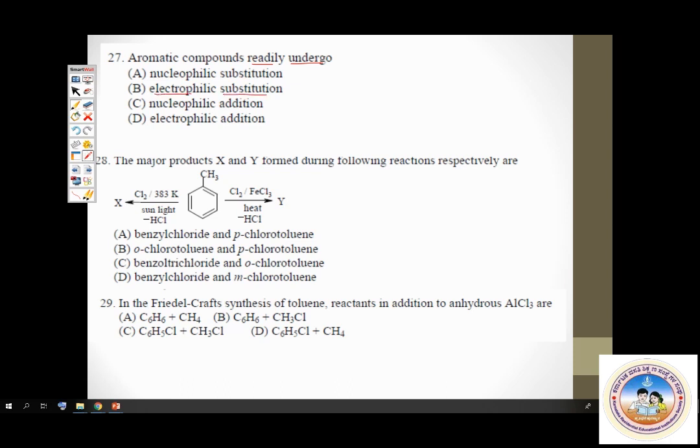Question number 28. The major products X and Y formed during the following reactions respectively are... See, the given compound is toluene, and in one case you treat it with chlorine in presence of FeCl3. In the other case you treat it with chlorine in presence of sunlight. Now what difference does it make? There is a difference. First, if you treat toluene with chlorine in presence of sunlight, you have a free radical reaction taking place.